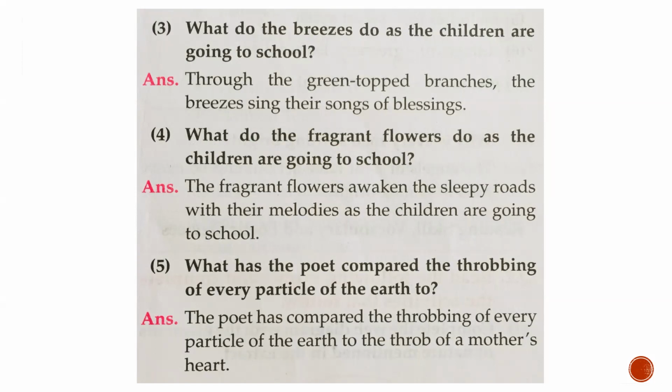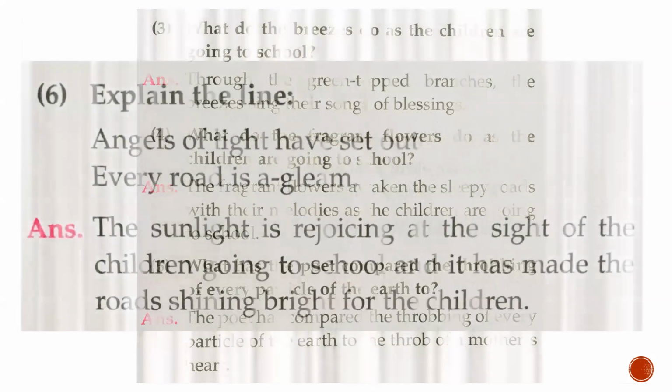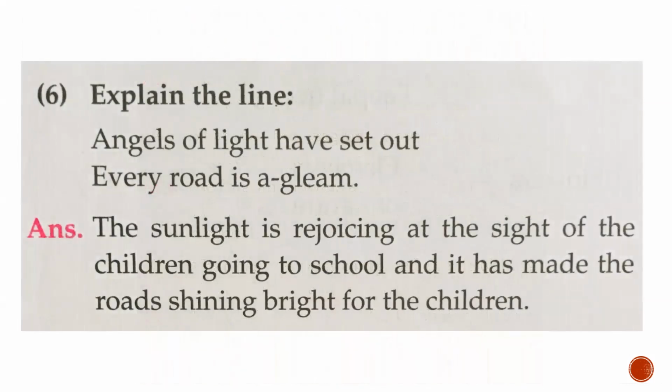Let's move on to the next question. Explain the line, angels of light have set out, every road is a gleam. Explain the line means what is the meaning of this line, which I have already explained during the poetry. The sunlight is rejoicing at the sight of the children going to school, and it has made the roads shining bright for the children. In short, every element of nature mentioned in this poetry is happy to see that children are going to school because children are learning some good things when they go to school.